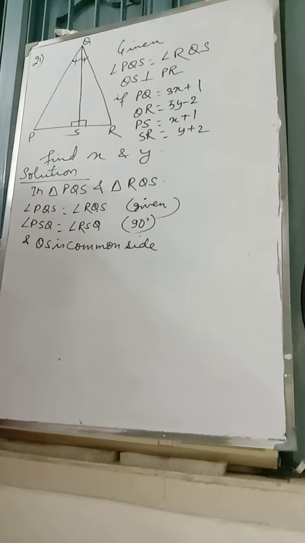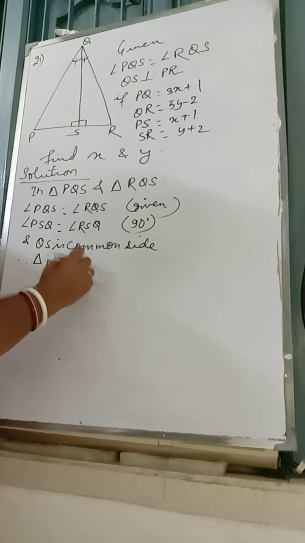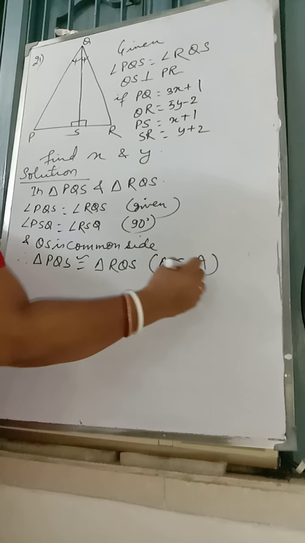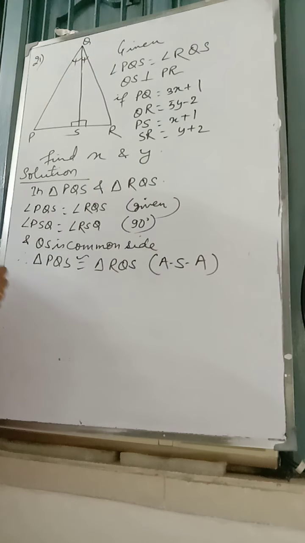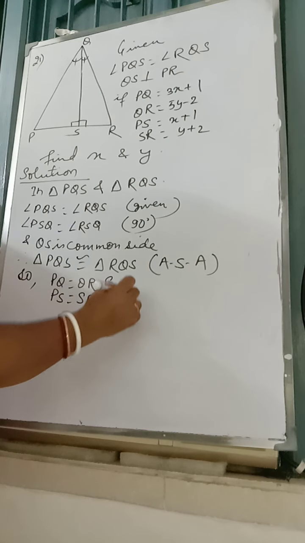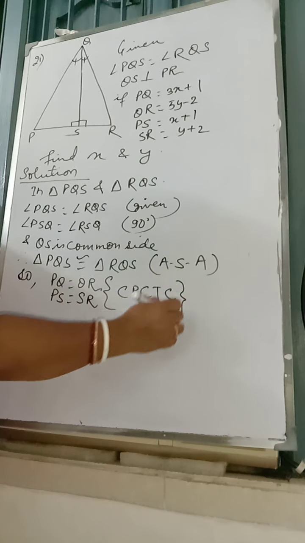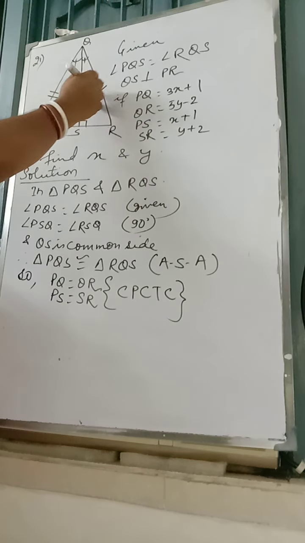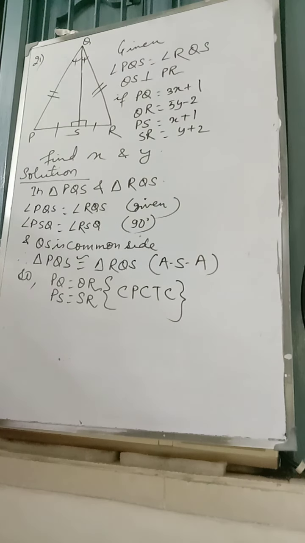So angle, side, angle, we can write triangles are congruent. Therefore, triangle PQS is congruent to triangle RQS, by ASA congruency. Once they are congruent, we can write PQ is equal to QR and PS is equal to SR, CPCT. See, if these triangles are congruent, this side would be equal to this side and this side will be equal to this side. Till here, no problem.